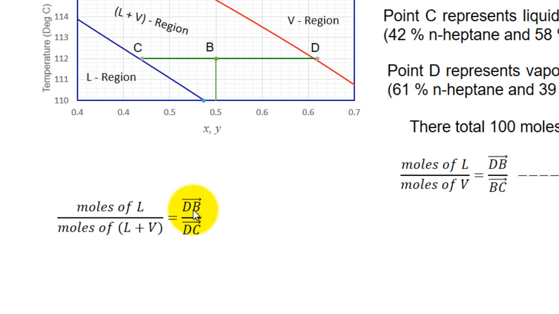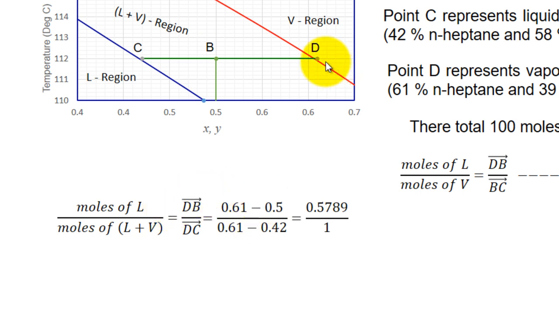Using this, we can find out the amount of liquid and vapor, because we will be knowing the coordinates on the lines here. If you make a graph or look at the values of coordinates of B, C and D, this can be evaluated easily. That's what is done here. So for line segment DB, 0.61 minus 0.5, divided by DC. DC is here: 0.61 minus this will be 0.42.